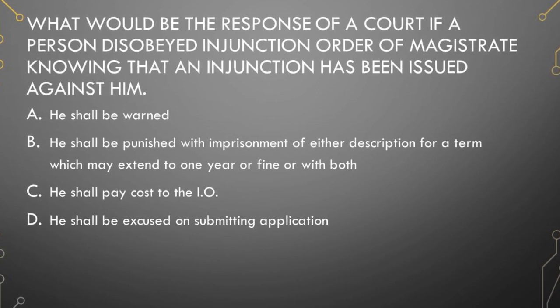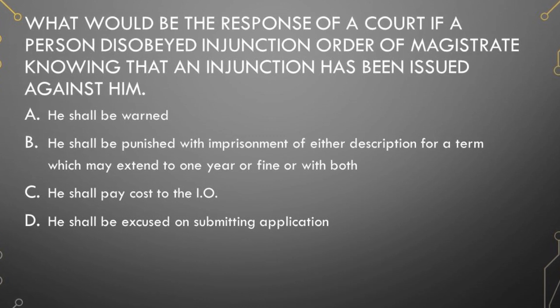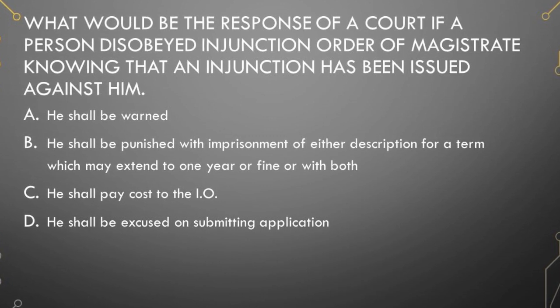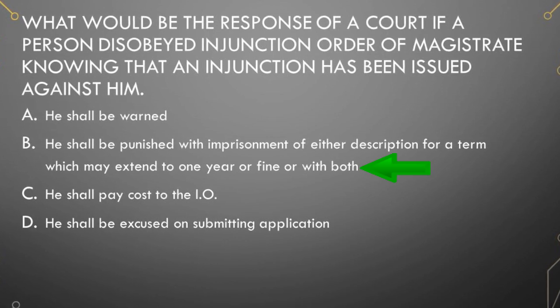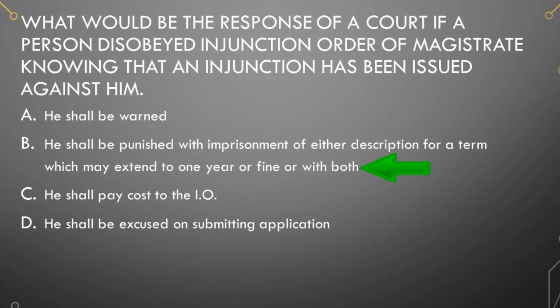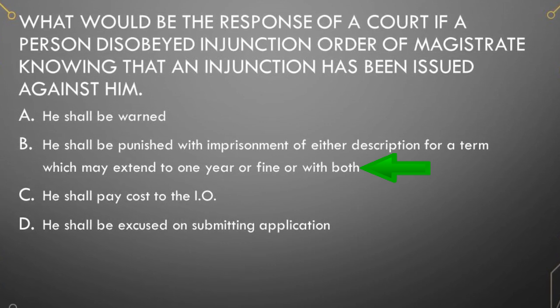He shall pay cost to the IO. He shall be excused on submitting application. Correct answer is option B. He shall be punished with imprisonment of either description for a term which may extend to 1 year or fine or with both.